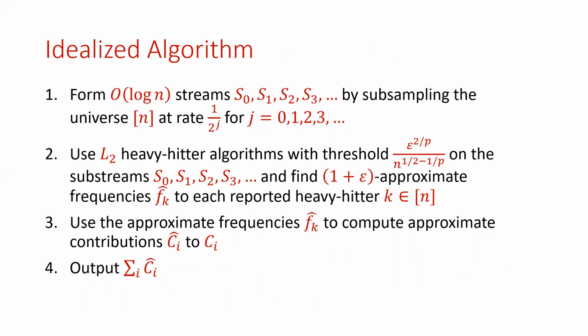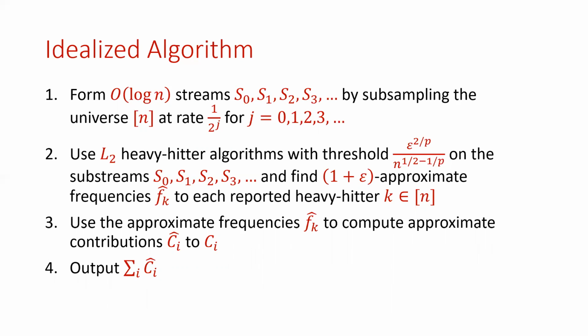So the idealized algorithm is as follows. We'll first form log n streams, S0, S1, S2, and so forth, by subsampling the universe, n, at a rate 1 over 2 to the j for each of the substreams. Then we'll use an L2 heavy hitter algorithm with a specified threshold of epsilon to the 2 over p divided by a polynomial in n on each of the substreams.